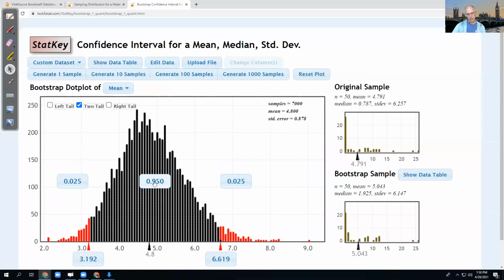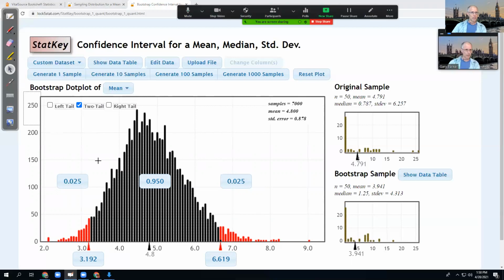And it keeps counting across all these points. Let's collect another 95% of these points. So 95 plus 2.5, it goes up to 97.5% of the points, these averages, and stops. At 6.619, we've now collected 97.5% of all of these averages. So that means the middle 95% has to be between 3.192 and 6.619. So I want to copy this and scribble on it a little bit to show you what it means.